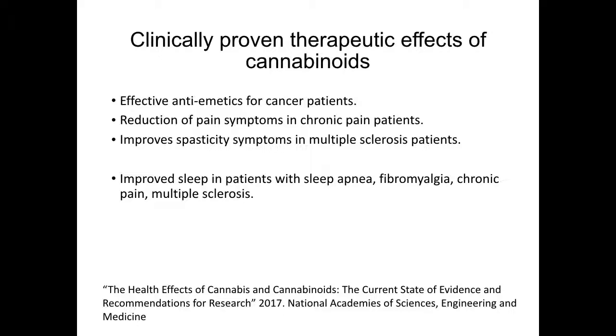Recently, in 2017, the National Academies of Science, Engineering, and Medicine released a comprehensive report on the current state of data of medicinal cannabinoid effects. The report found that cannabinoids are effective anti-vomiting agents for cancer patients, effective analgesic agents for chronic pain patients, and effective medications for spasticity in multiple sclerosis patients.